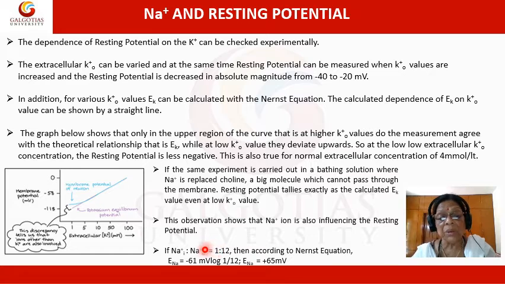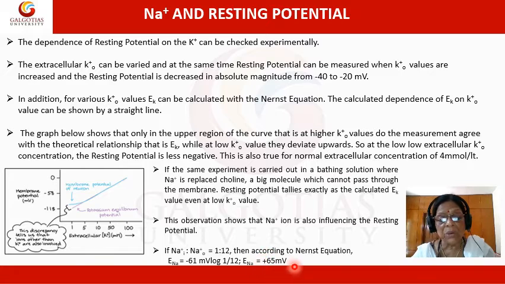And this observation shows that sodium ion is also influencing the value of the resting potential. So, if the ratio of NaI, sodium ion inside the cell, and NaO, sodium ion outside the cell, is 1:12, then according to the Nernst equation, ENa will be minus 61 millivolt log 1 by 12, or ENa is equal to plus 65 millivolt.